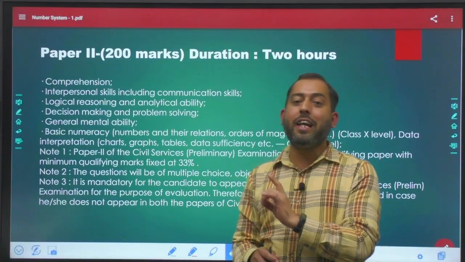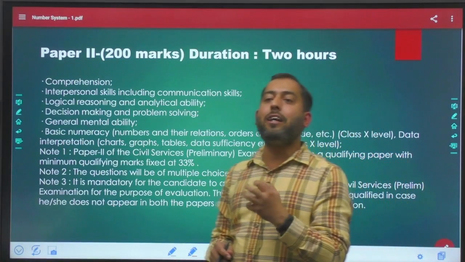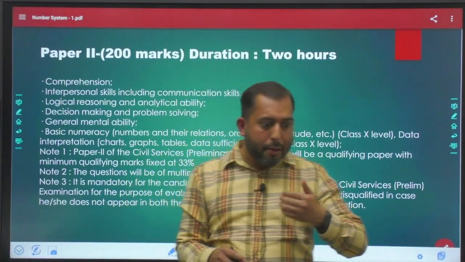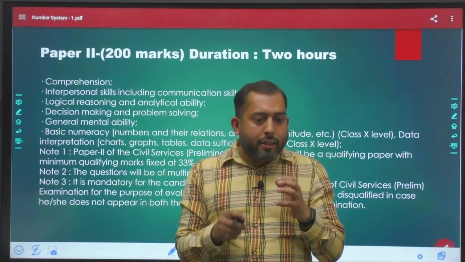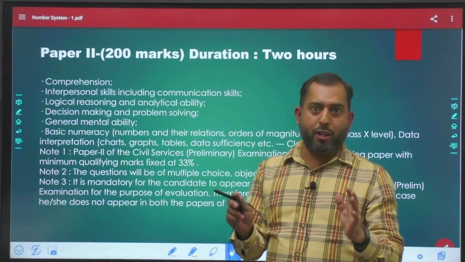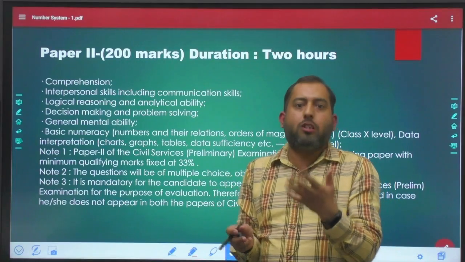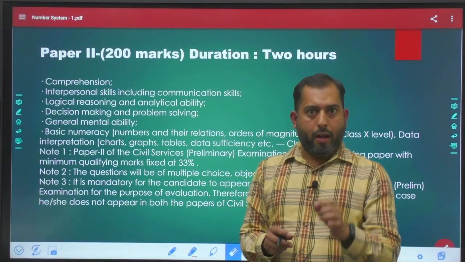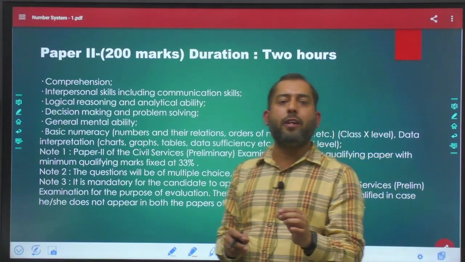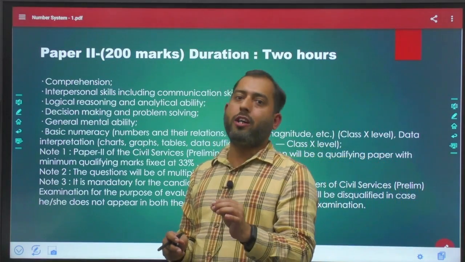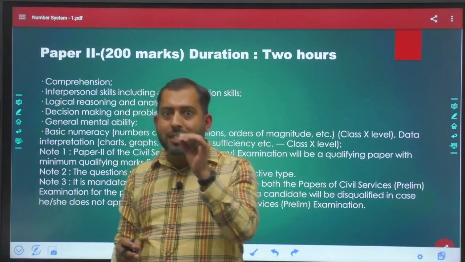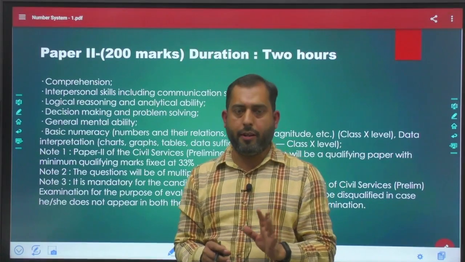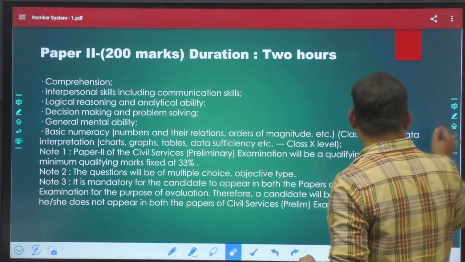Nowadays this CSAT has become a phobia. A lot of people just want to run away from this particular subject, but scoring 33% marks is not that difficult. If you read the concepts properly, if you learn the shortcuts properly, and if you are a disciplined person, then definitely we can crack this exam very easily. What next about it?